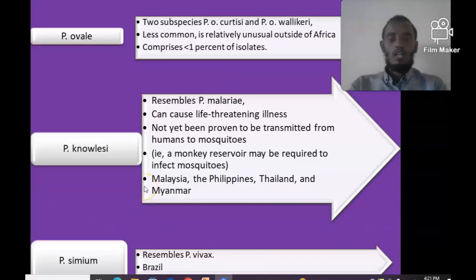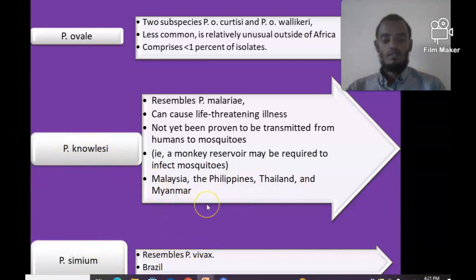When we see the geographical distribution of Plasmodium knowlesi, it's found in Malaysia, the Philippines, Thailand, and Myanmar. And Plasmodium simium is similar to Plasmodium vivax under microscopy, and it is found in Brazil. So these 6 Plasmodium species are causes of malaria: Plasmodium vivax, Plasmodium falciparum, Plasmodium malariae, ovale, knowlesi, and simium.